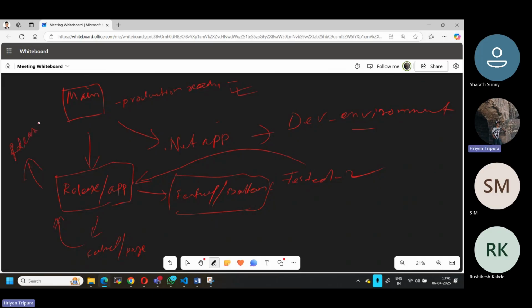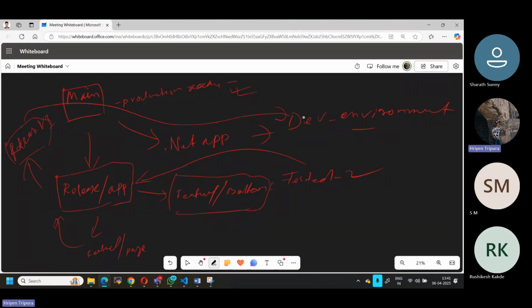Release one or version one, something like that. I'm just giving a simple example. I'll have it based on that. Then I'm deploying to where? I will deploy this particular release one to my development environment. I will deploy this one because, as I told you, it is all working. I will create a release one.